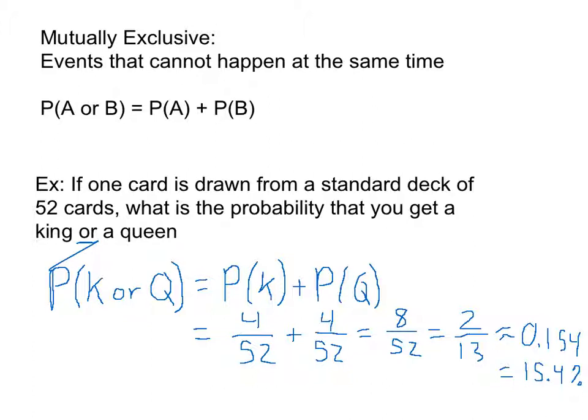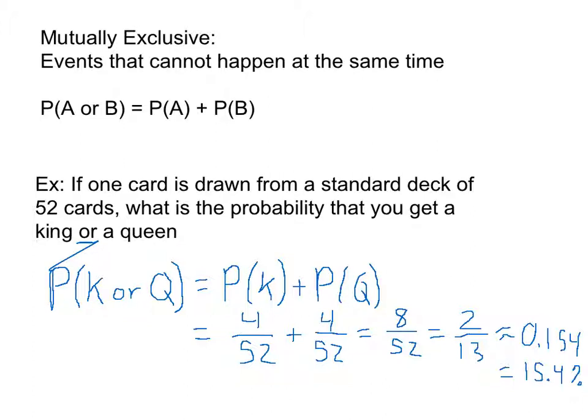Together, they exclude each other. Being a king excludes the possibility that it's a queen. Being a queen excludes the possibility that it's a king. So these events cannot happen at the same time, so I just add their probabilities individually, and I get the total probability. Again, this example is kind of a simple one, but it's just to demonstrate the formula, and then you can apply it to more complicated situations.